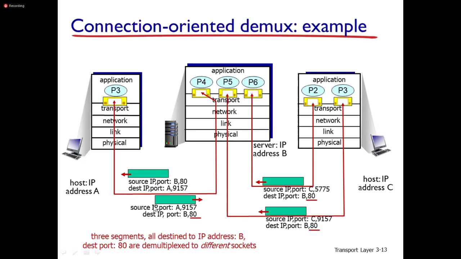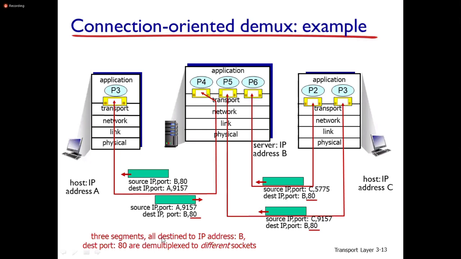Similarly here source IP, then source port number, destination IP, destination port number. Similarly for every socket you can observe source IP, port number, destination IP, port numbers.